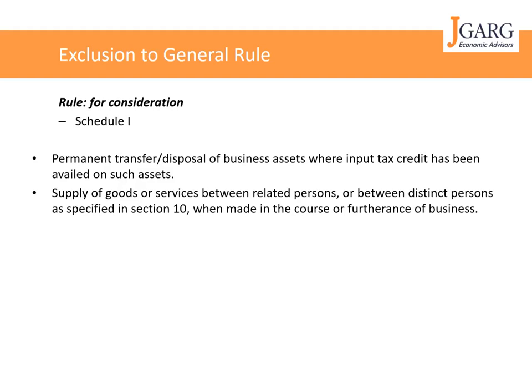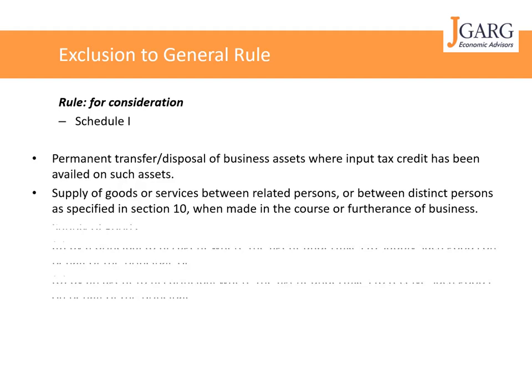Now, this is a supply. Even if you are not charging any amount, it will still qualify as a supply, and one needs to pay taxes on the same. Another example could be, there are two units, Delhi and Mumbai, and the Mumbai unit needs certain services, and Delhi provides certain services to the Mumbai unit, let's say accounting services. So Delhi is doing accounting on behalf of Mumbai. The question comes, the accounting services provided by Delhi to Mumbai, even if Delhi is not charging anything, it will qualify as supply under this rule.